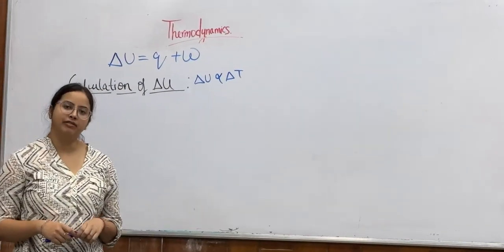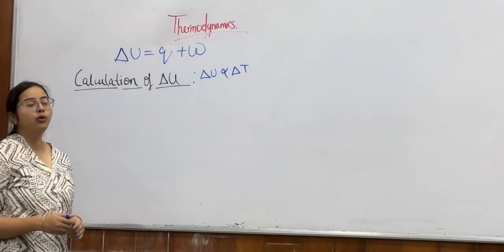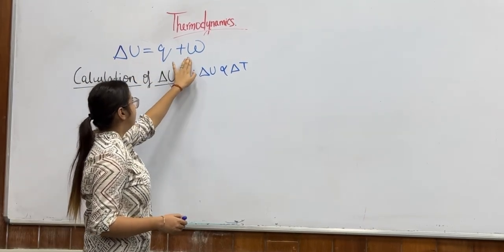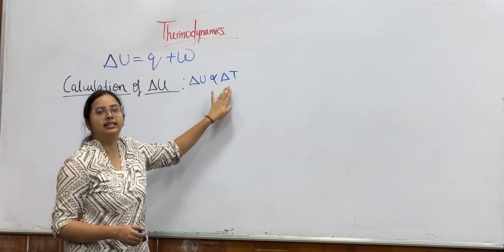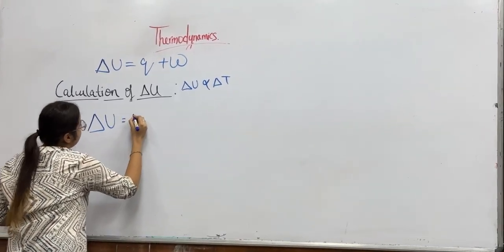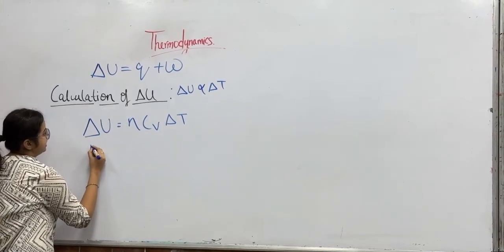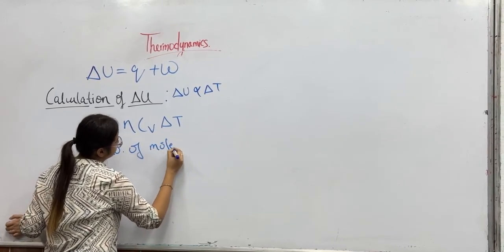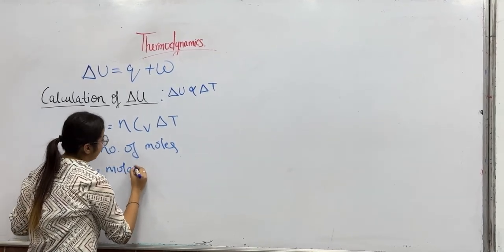Now, as we have seen, the first law of thermodynamics is del U equals Q plus W. We'll now calculate all the terms of the law of thermodynamics, that is del U, Q and W. In the calculation of del U, del U is directly proportional to delta T. Del U equals n CV delta T, where n is the number of moles, CV is the molar specific heat capacity at constant volume.